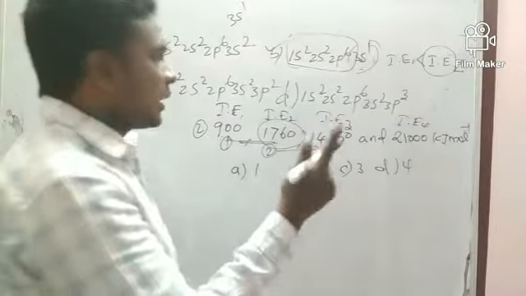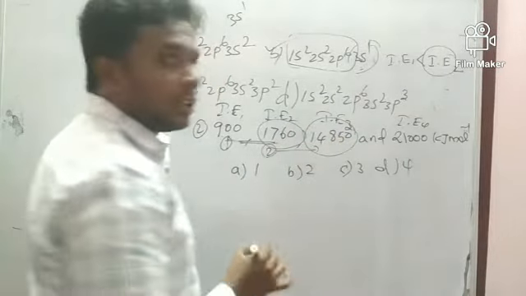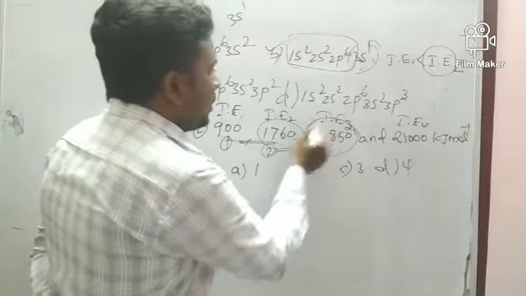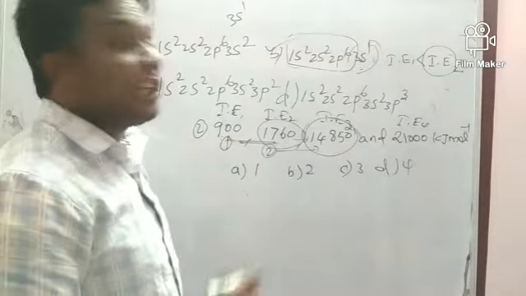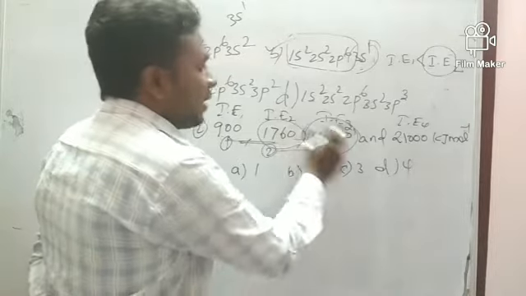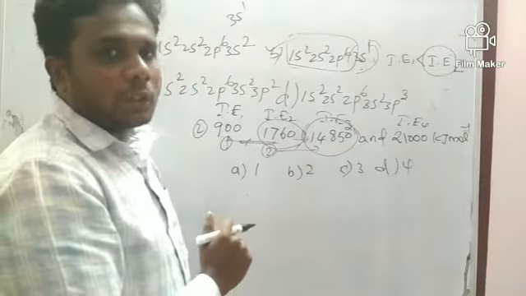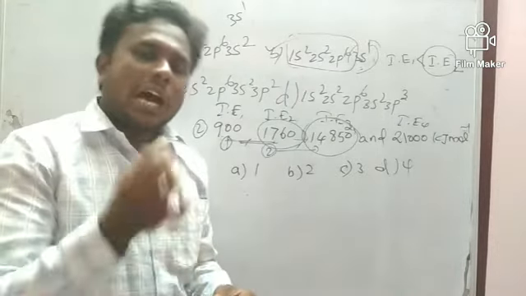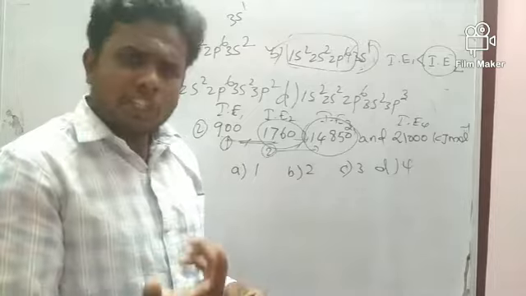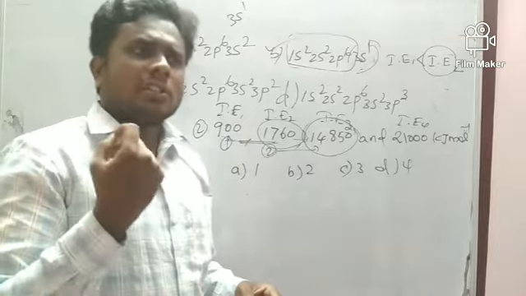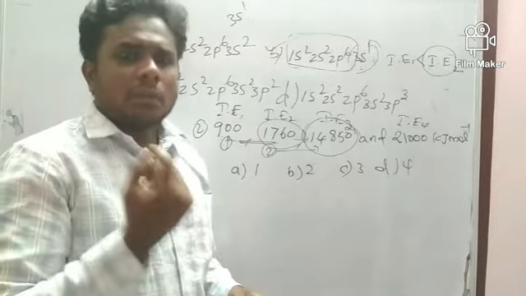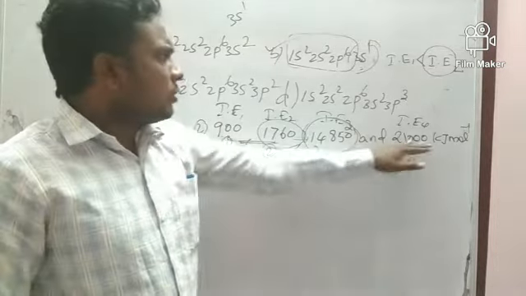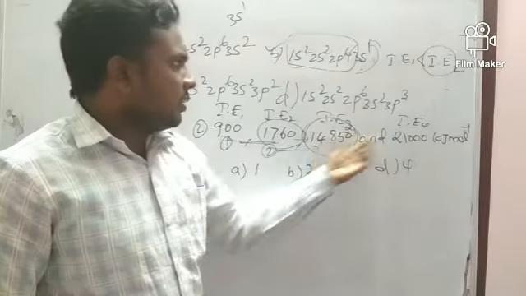But when you come to the third electron, see here it is 14,850 kilojoule. See the jump in potential energy difference. There is the biggest jump in this area. Because the difference is very large, the orbital may have high penetration power, or it can have a stable electronic configuration like fully filled or half filled. So the fourth one we need not worry about, because the change already happens here.